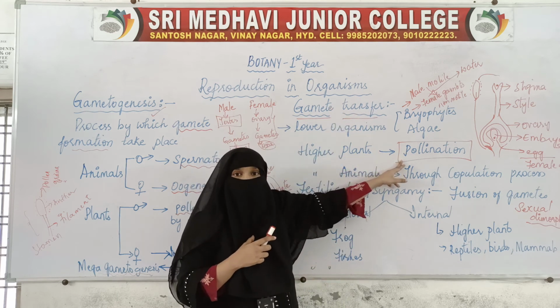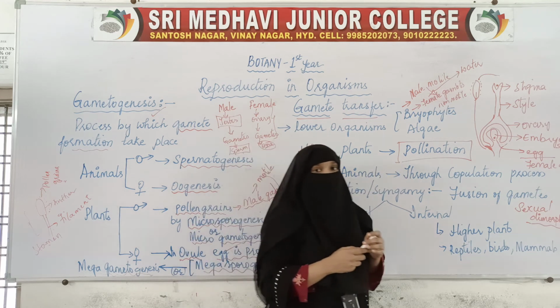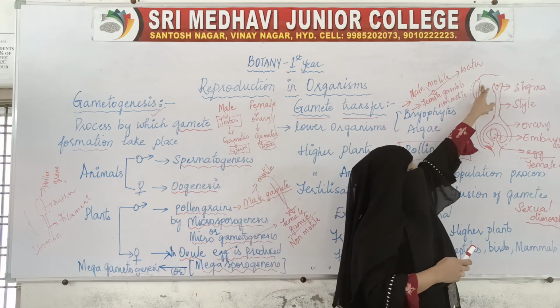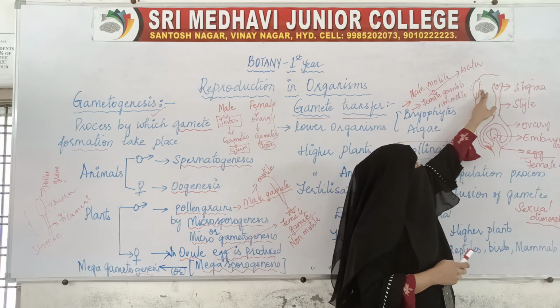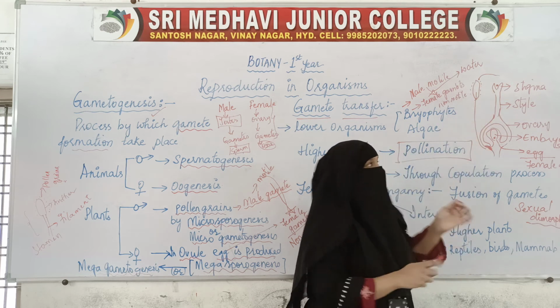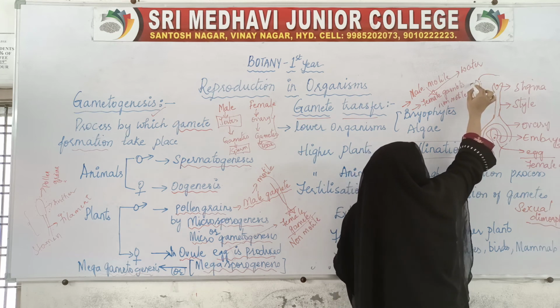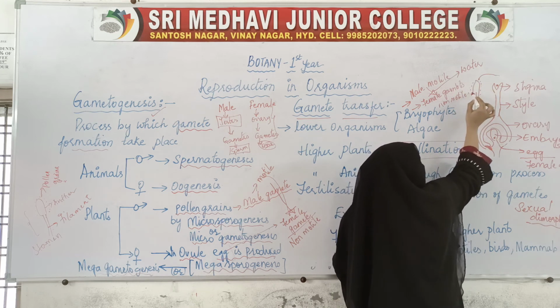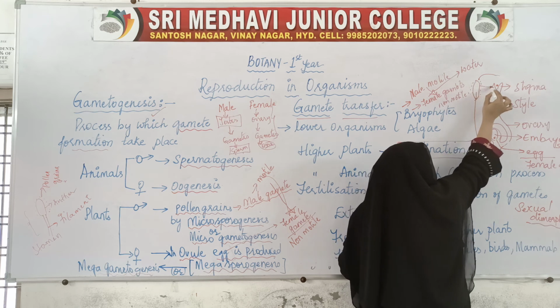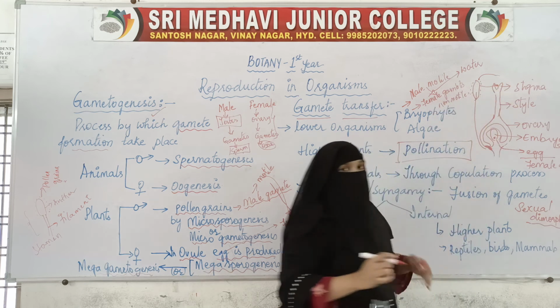So what is pollination? Pollination is nothing but transfer of pollen grains from anthers to stigma. Where are these pollen grains? On the anthers. From the anther, the pollen grain should transfer to the stigma.